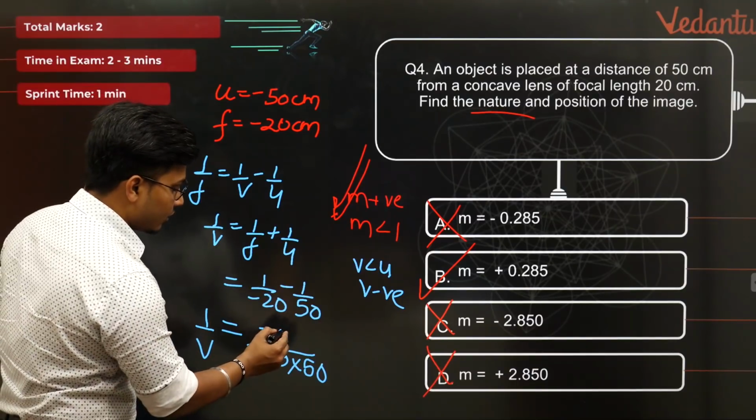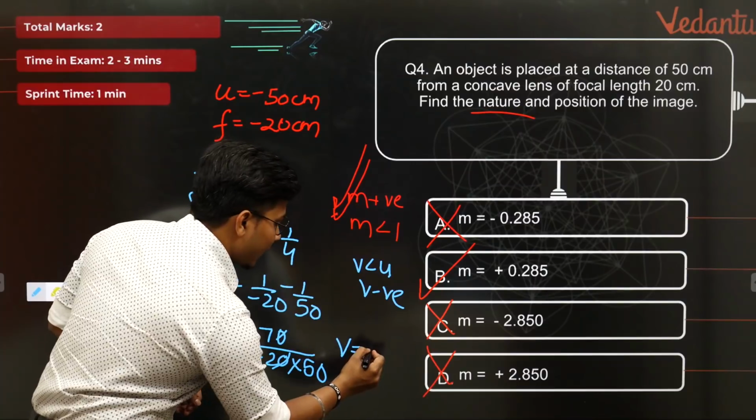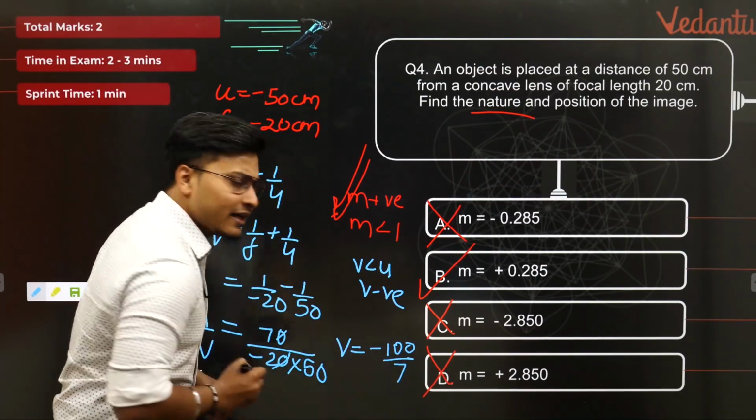So 1 by v, and let us try to see. You have, 0 0 cancel. So you have v is equal to minus 100 by 7. And what is minus 100 by 7?